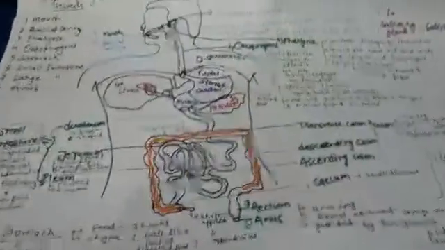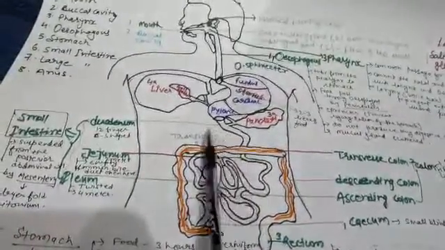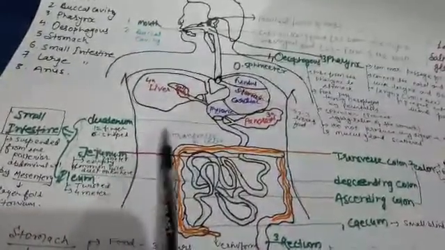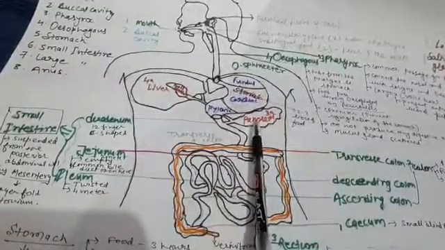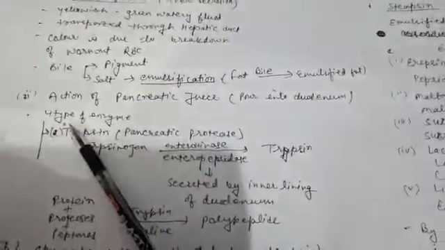Now the action of pancreatic juice, which is secreted by the pancreas and poured into the duodenum. Here is the duodenum in the diagram. This portion, the first portion of the small intestine, is the duodenum, and the pancreatic juice is poured into the duodenum. Now, this contains 4 types of enzyme.